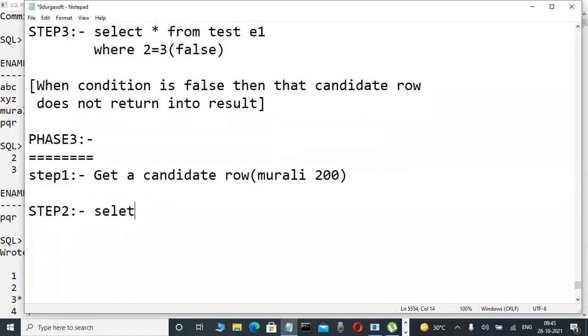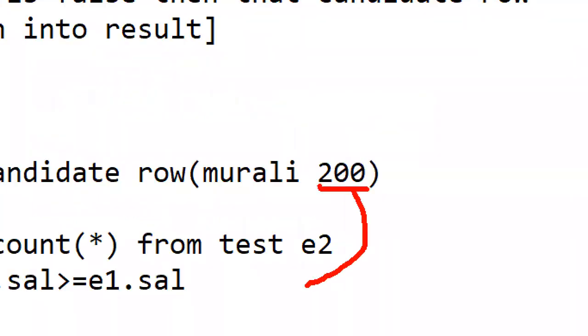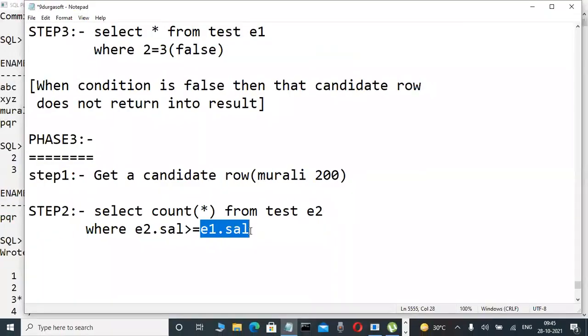Select the count star, don't worry. And now later distinct also we are using from test E1 and test E2. And now here the predefined condition E2.salary >= E1.salary. In that case only this is working. Okay, E1.salary: in this E1.salary, this candidate row value is substituted. In the child query, that candidate row value is substituted. That is 200 here.